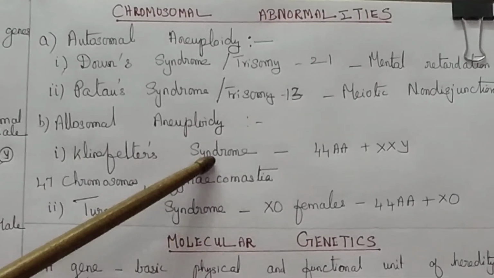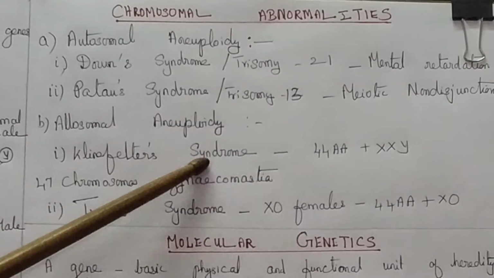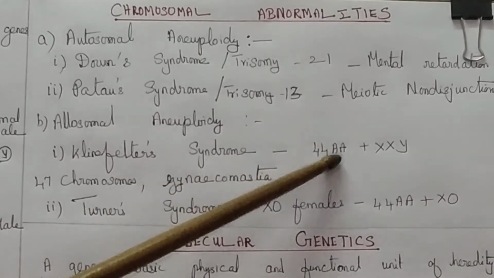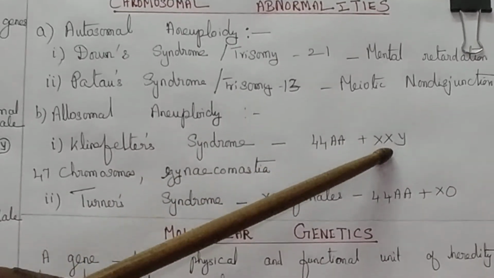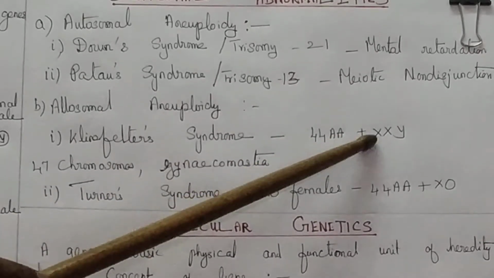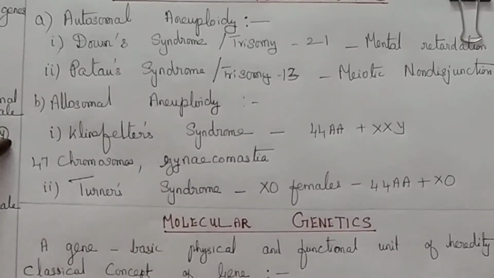Klinefelter syndrome. They have the karyotype of 44 autosomes and XXY chromosomes. One extra chromosome is present.